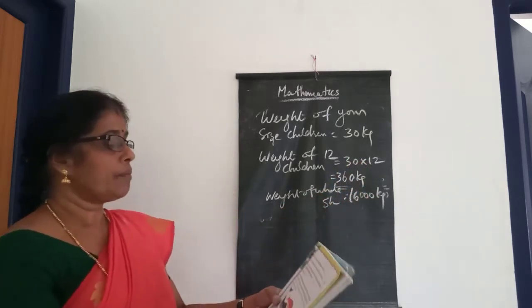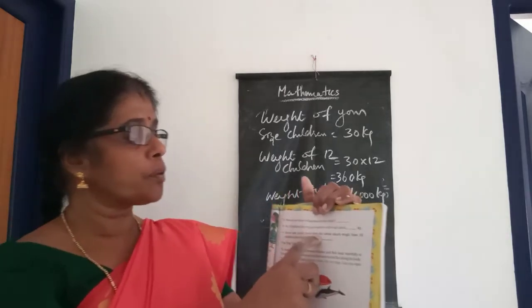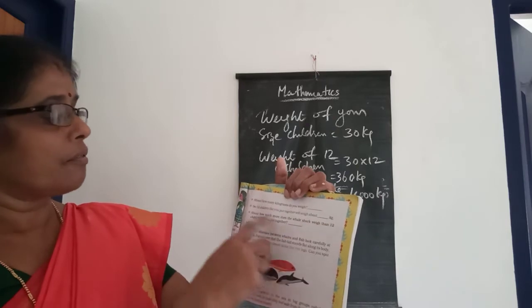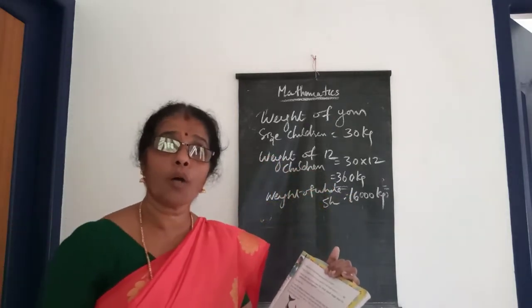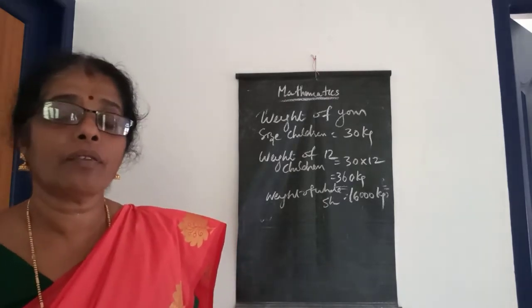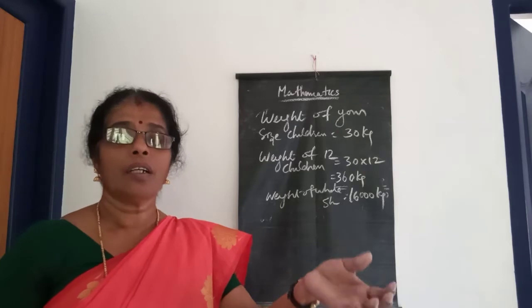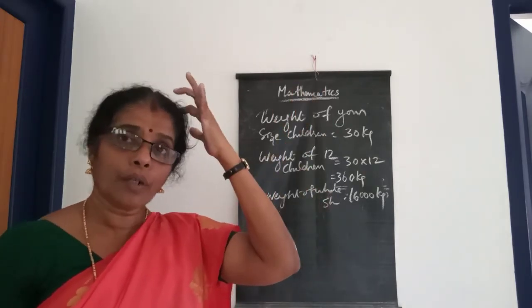And the next question: about how much more does the whale shark weigh than the children like you put together? How much more than the weight of these 12 children?